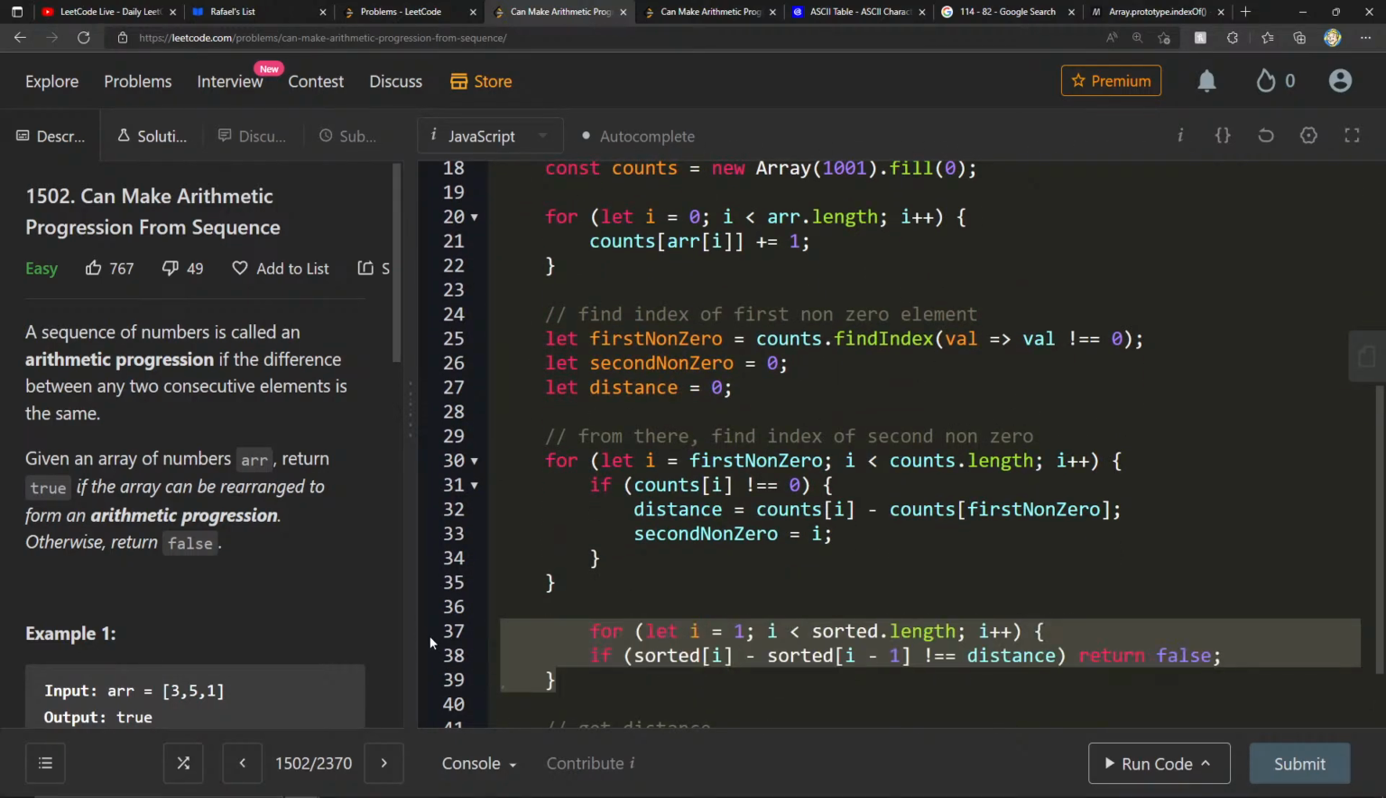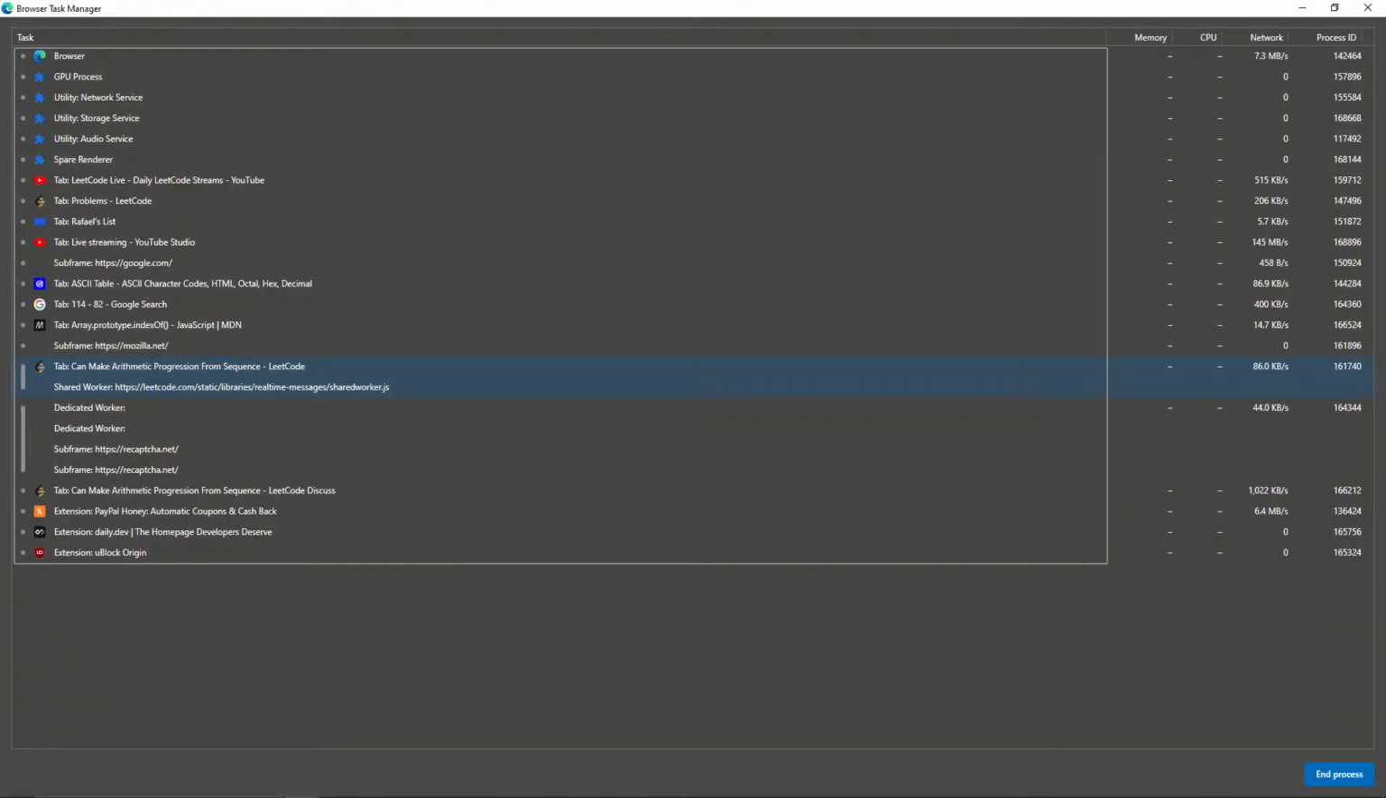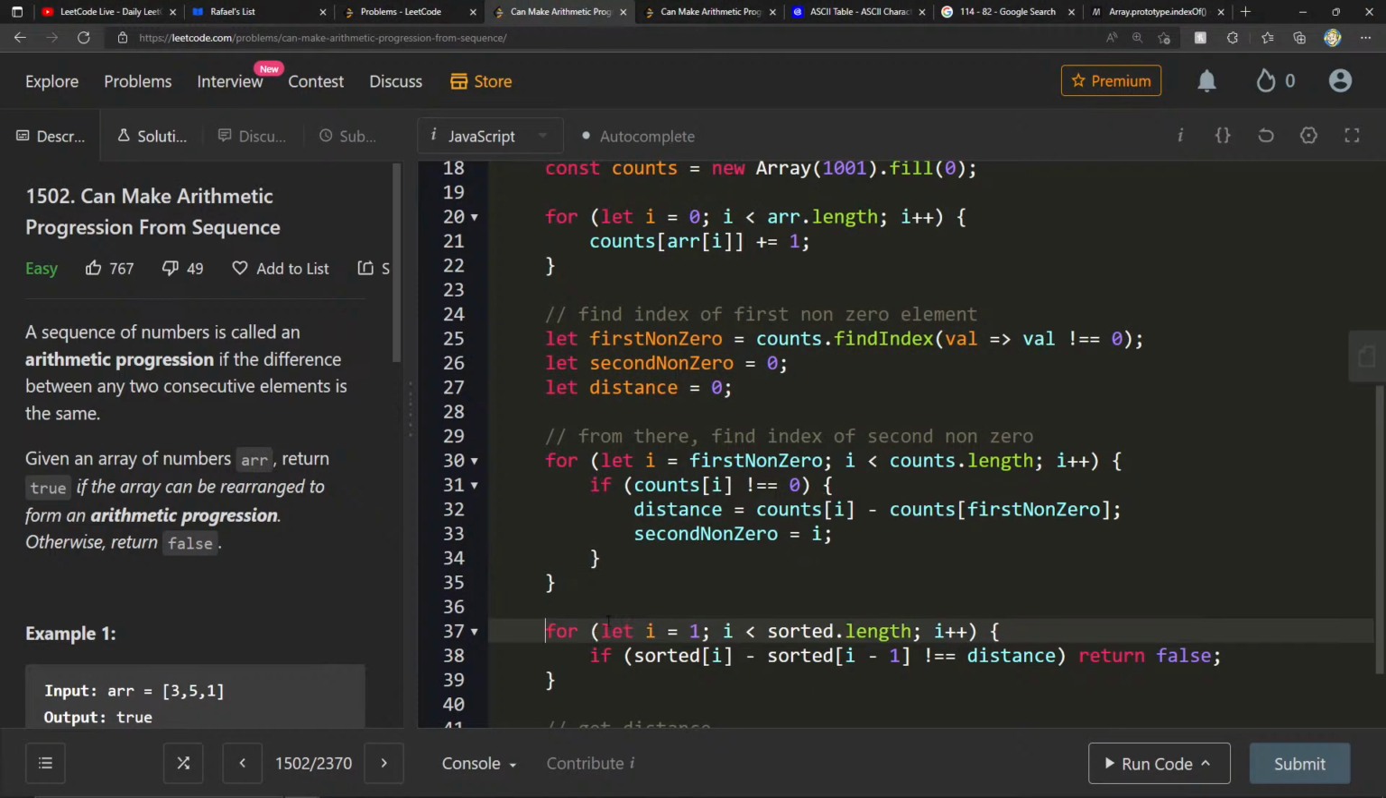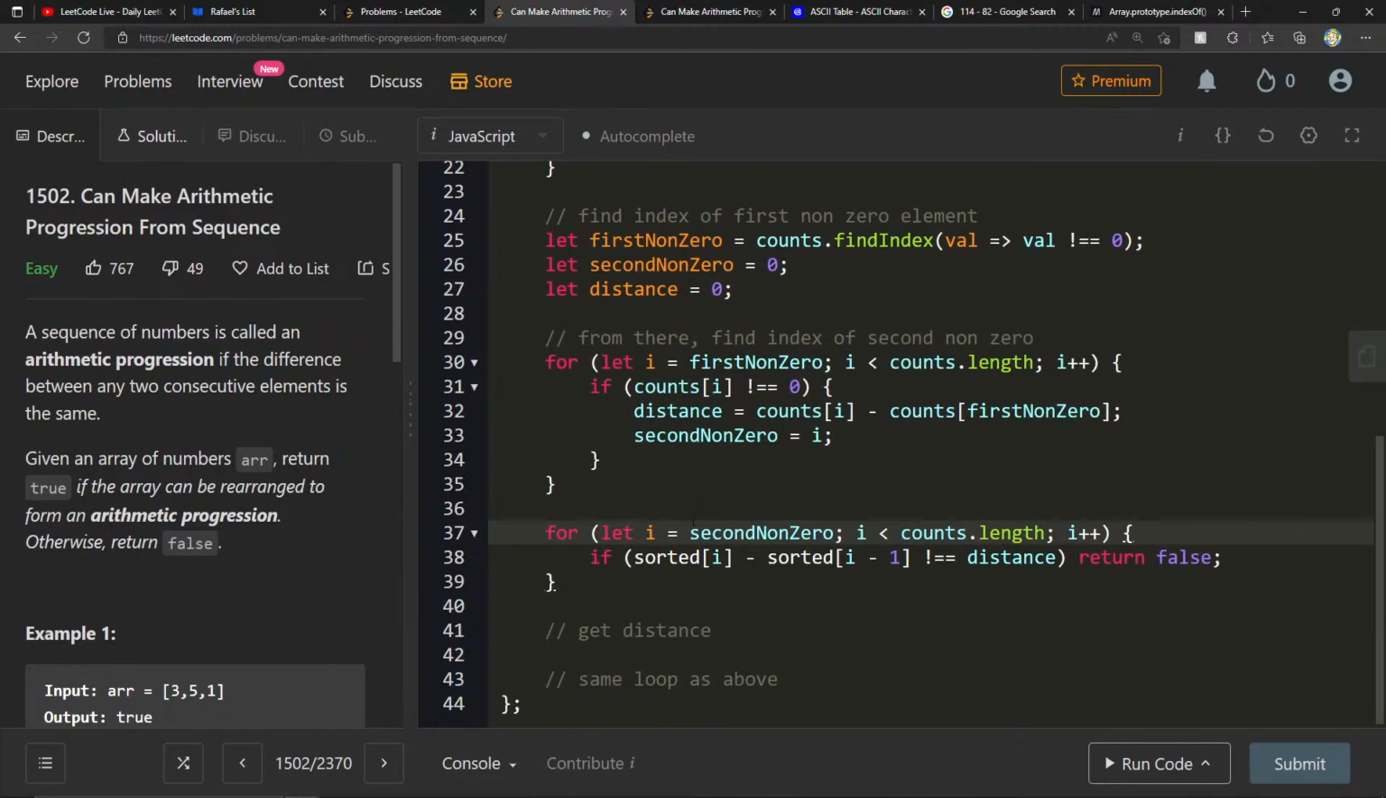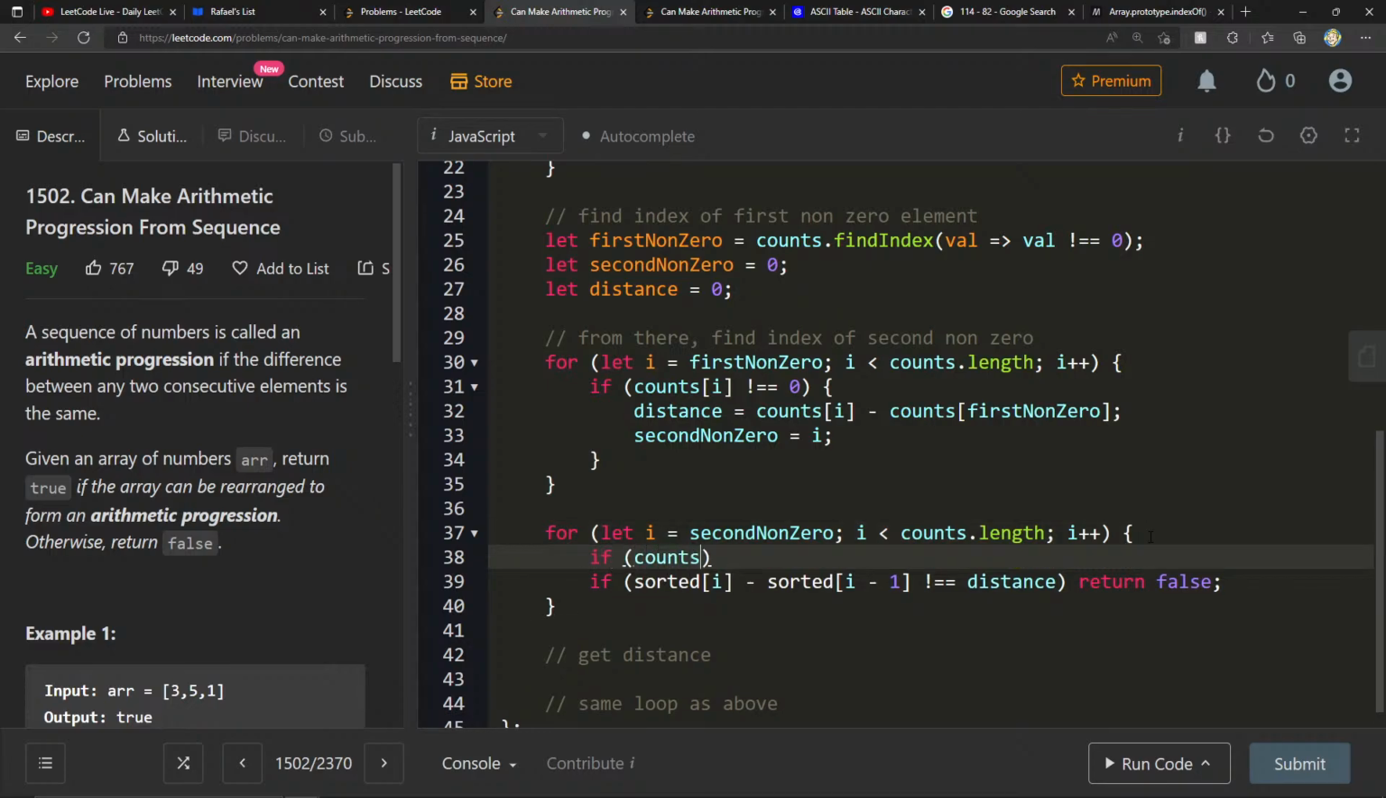Just comment all this stuff out. Oh, wait, what happened here? Okay. For let I equals second non-zero, I less than counts dot length. Now we can always do, now we just have to, for every non-zero, we calculate the distance with the previous one that we found. And then we update. Yeah, I'm not in love with this, but hey, if counts of I not equal to 0,